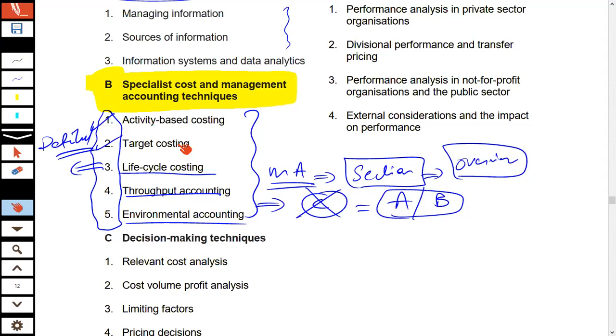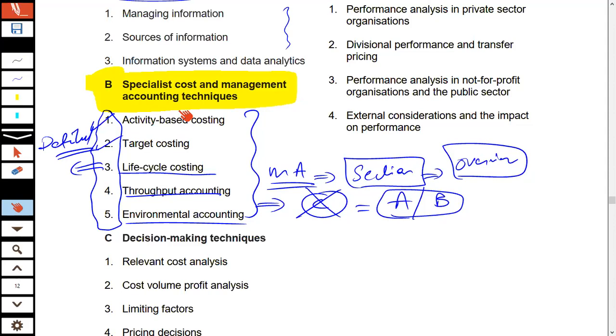So this is what section B of the syllabus is. Again, it's going to be part and parcel of the OTQs. It's not going to be examined as part of a full-fledged constructed response question.